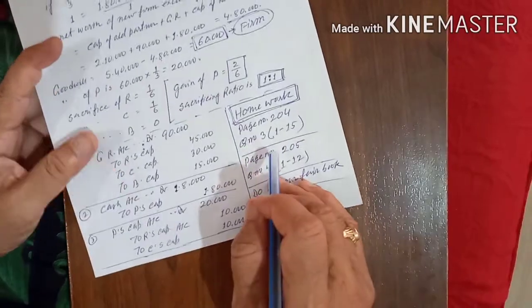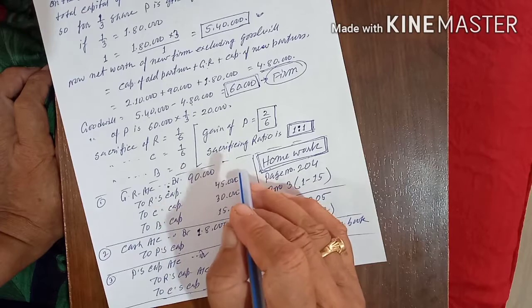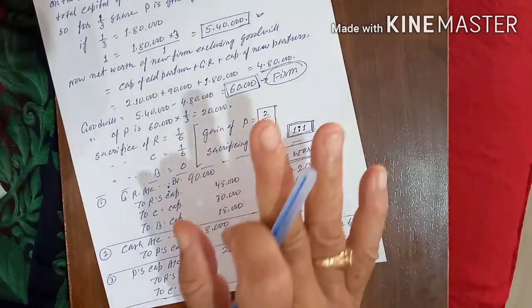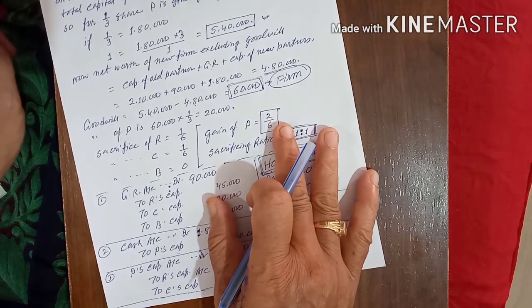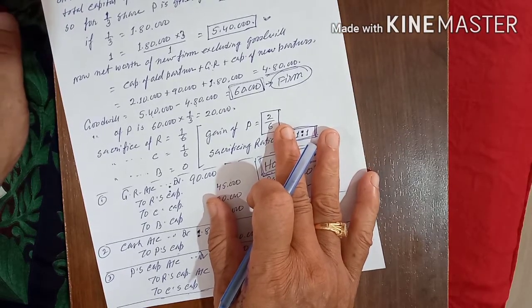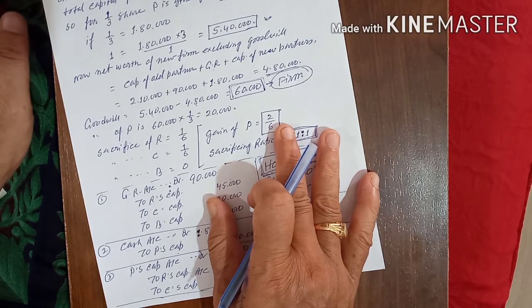I think you understood. Once again I want to tell you, this point is a little difficult out of all the points in these questions. Goodwill is the one that will create problems. The remaining things you will understand. But try to understand what I taught you and practice.